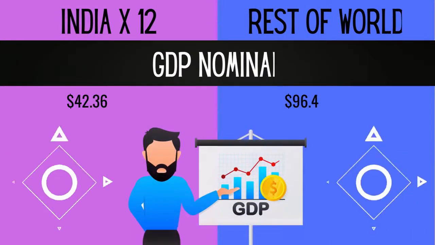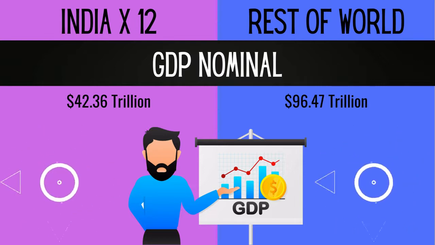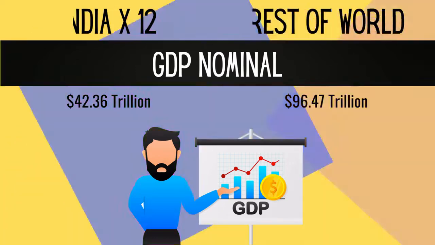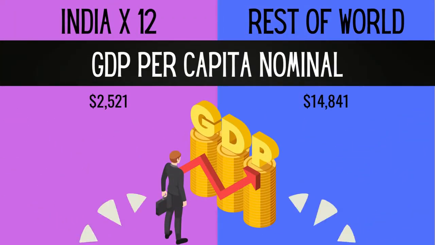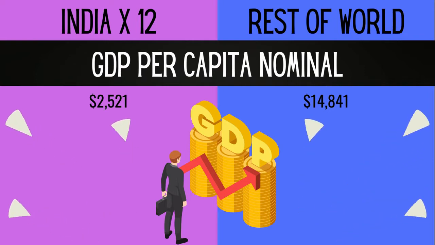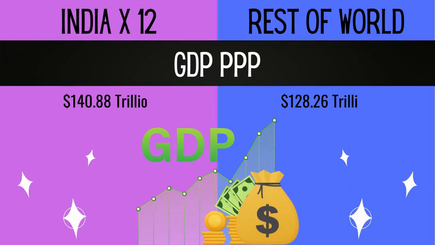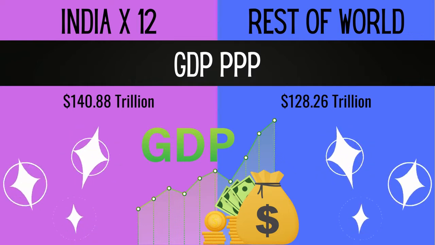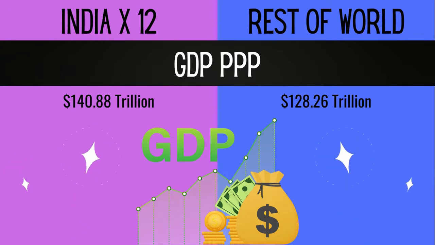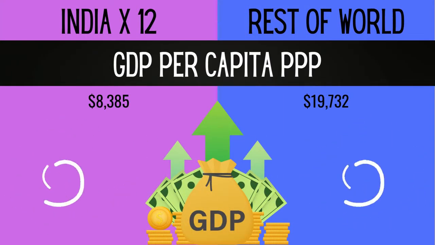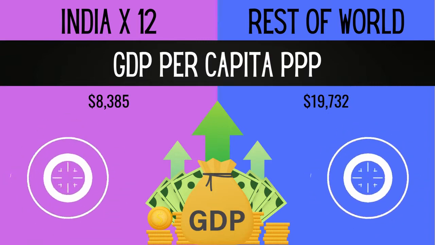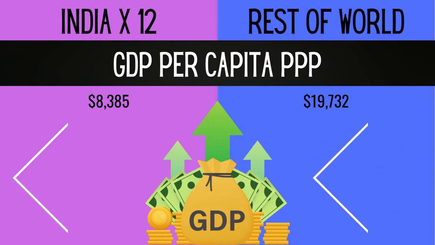GDP nominal of 12 India is $42 trillion, and it's $96 trillion in rest of the world. GDP per capita nominal of 12 India is $2,521, and it's $14,841 in rest of the world. GDP PPP of 12 India is $140 trillion, and it's $128 trillion in rest of the world. GDP per capita PPP of 12 India is $8,385, and it's $19,732 in rest of the world.